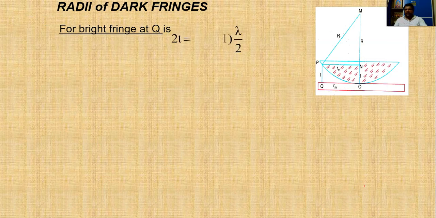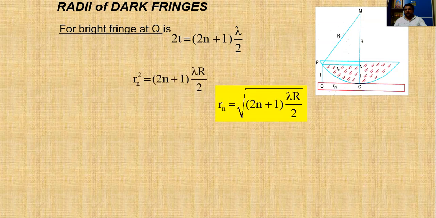So now let us calculate the radii of bright fringes. It has to happen at a point Q, like in this diagram. Just consider this diagram.